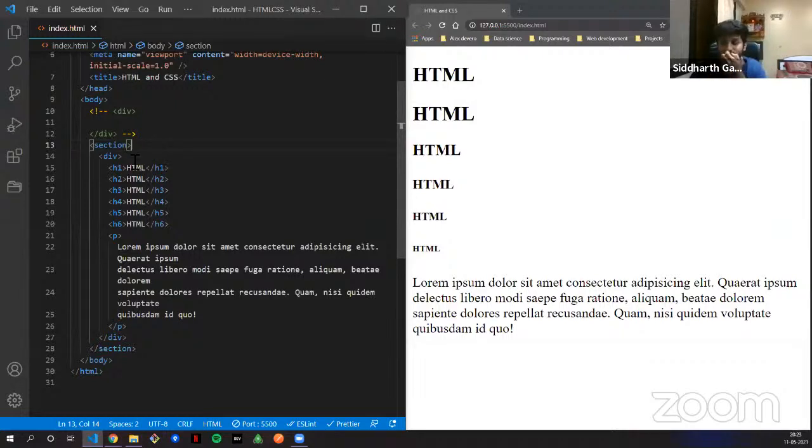So when you wrap it around a nav, it gives you extra brownie points. Or when you're making a header, it will give you an extra brownie point. So now you can imagine, if you are making a header, you have the header tag on the topmost part of it.